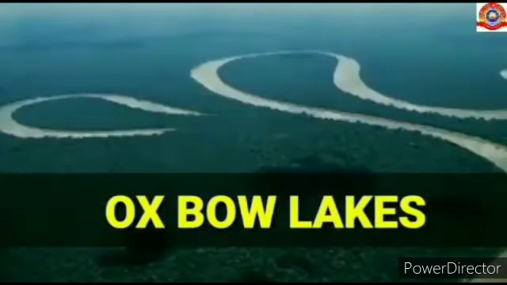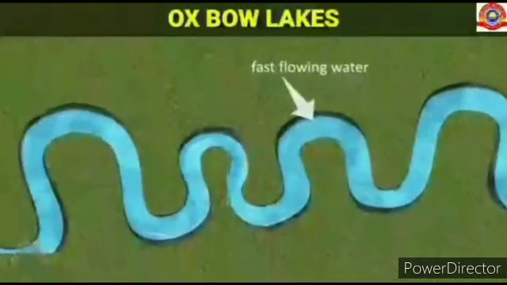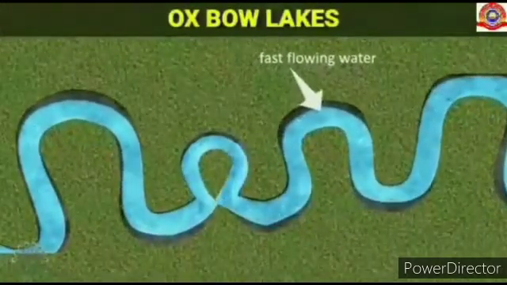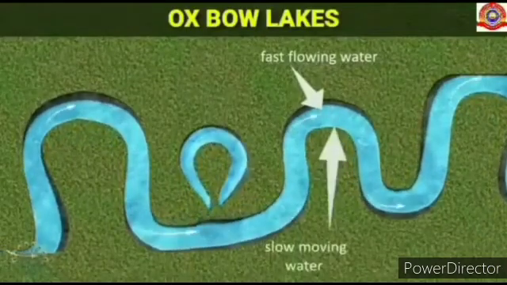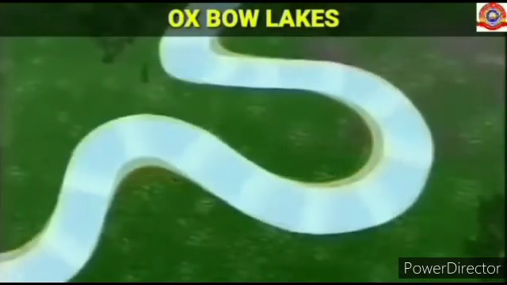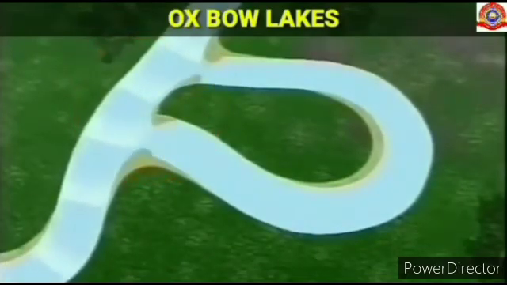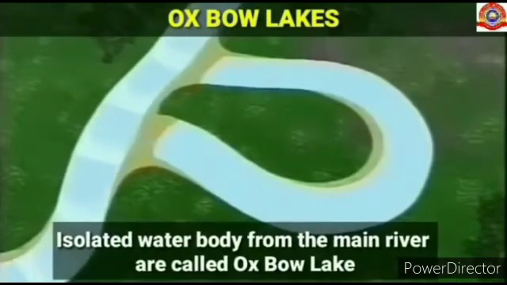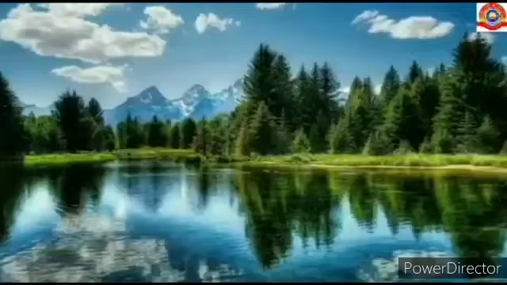Next one, oxbow lakes. Erosion and deposition continue in this course. Meanders increase their curvature through continuous erosion and deposition. Finally, the river takes a straight course due to the deposition of sediments. Therefore, the loop gets separated from the main river and forms an isolated water body. These isolated water bodies are called oxbow lakes.